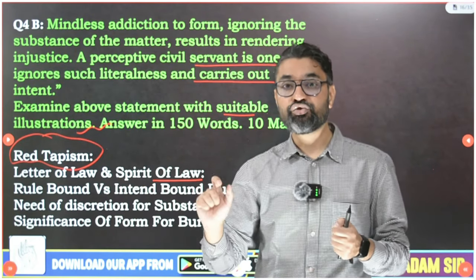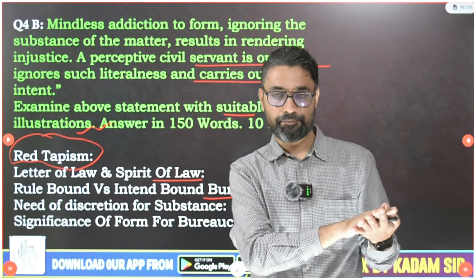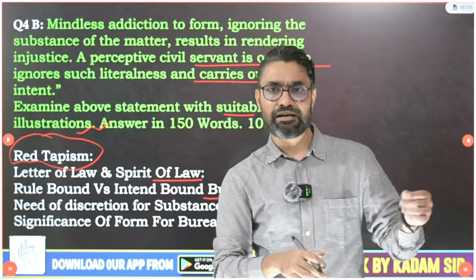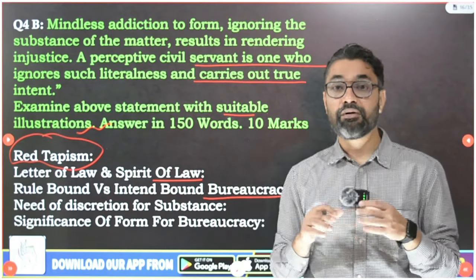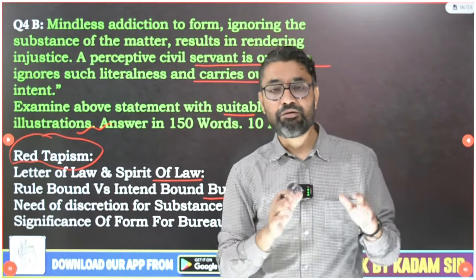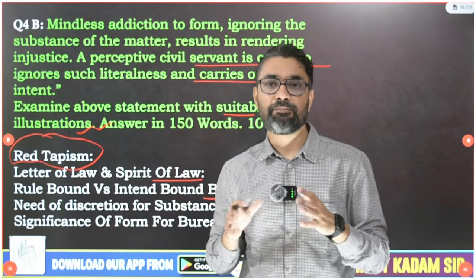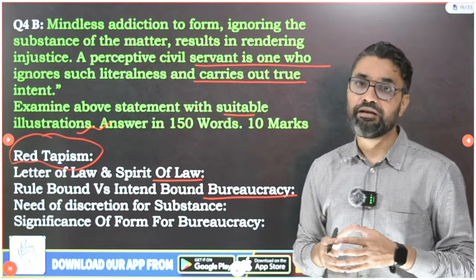Okay, and so you should go by intent. All other documents show he is the same person. He deserves to get the food under PDS. Thumb is not getting scanned, I understand, because he is an old person, manual laborer, then not an issue. Okay, I will make sure there will be an exception for this person and he gets the desired benefit of the service that government is delivering.